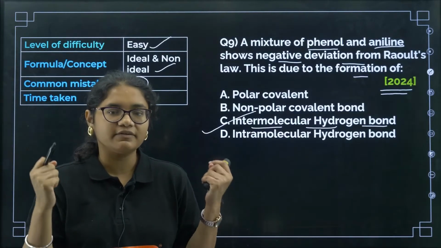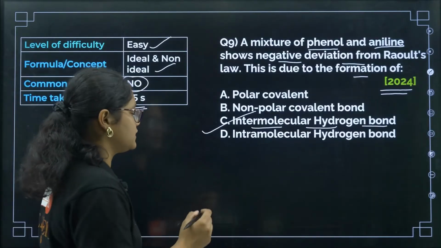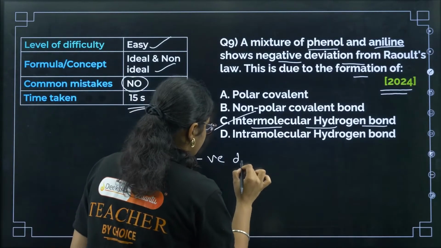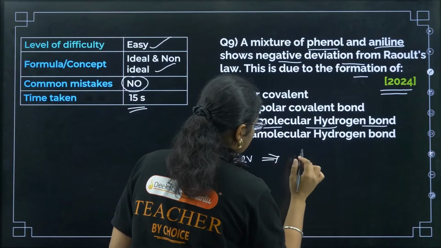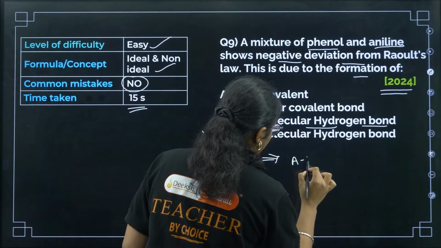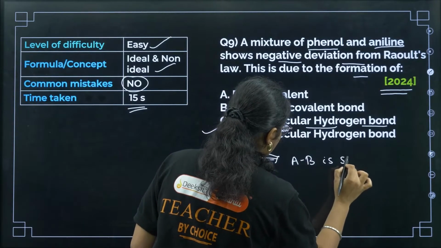See, if negative deviation is happening, that means what? What does negative deviation tell you? Negative deviation means that the AB interaction is stronger, right?